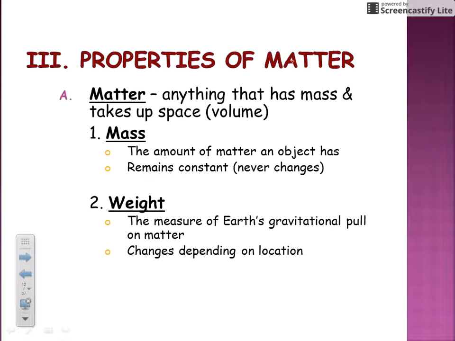So, properties of matter. Matter is anything that has mass and takes up space or has volume. In class today, we were talking about the difference between mass and weight because these are two words that are commonly used interchangeably, but they do not mean the same thing. An object's mass is the amount of matter, so a measure of the amount of matter that the object has. Your mass will remain constant at a given point in time. It remains constant with gravity.